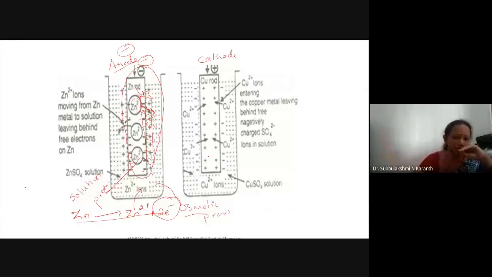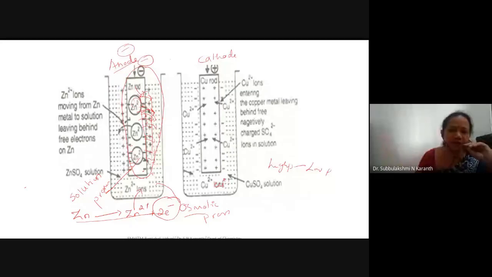Sorry, osmotic pressure is more than the solution pressure. That time, usually movement is from high pressure side to low pressure side. Here, this osmotic pressure is high compared to the solution pressure. As a result, when you connect, the Cu2+ ions migrate towards the metal.